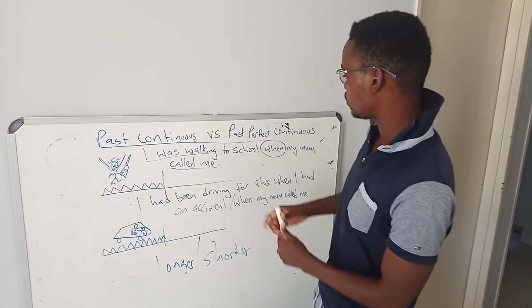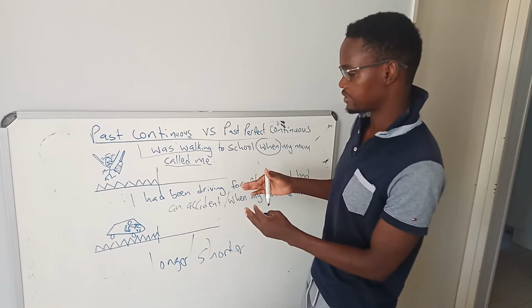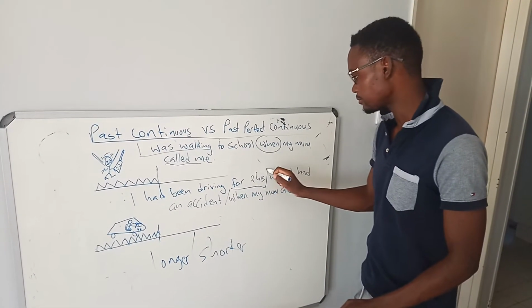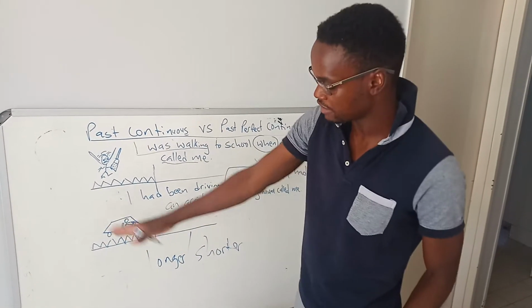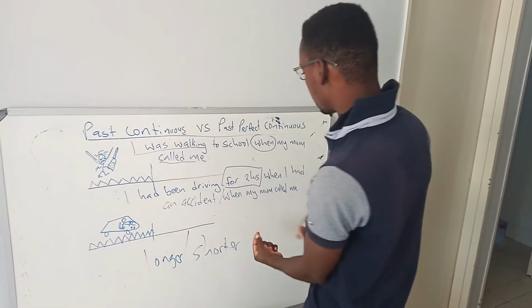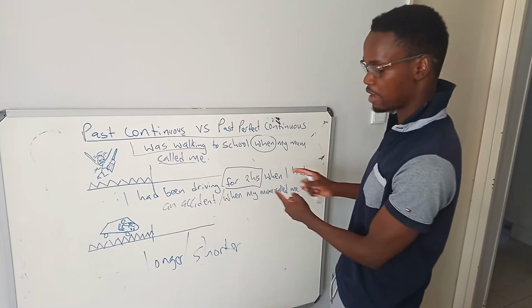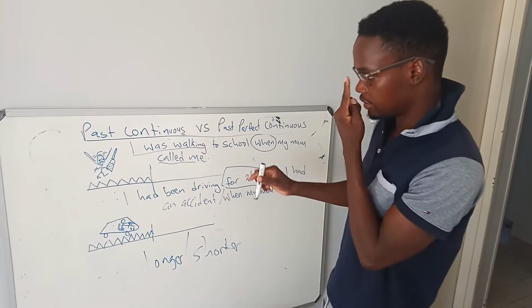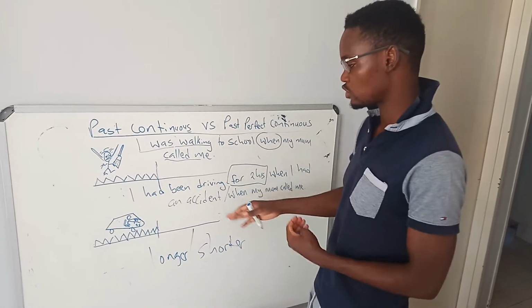Okay, now let me go to past perfect continuous. Okay, so the difference between past perfect continuous is this. In past perfect continuous, we include time. Okay, the time frame. So for example, here this guy is driving. He's in Paris. He is driving. So he can say, I had been driving for 2 hours when I had an accident, or I had been driving for 2 hours when my mom called me. Okay, so here there's an issue of time. That's why you see the difference. In past continuous, we do not include the duration, but in past perfect continuous, we include the duration.